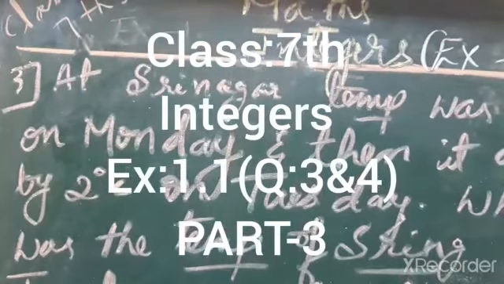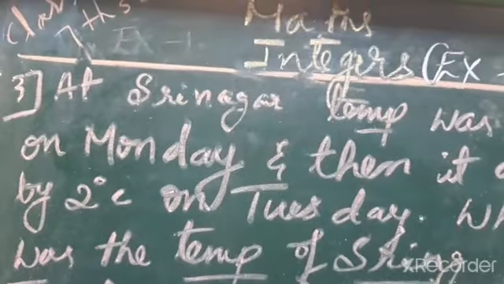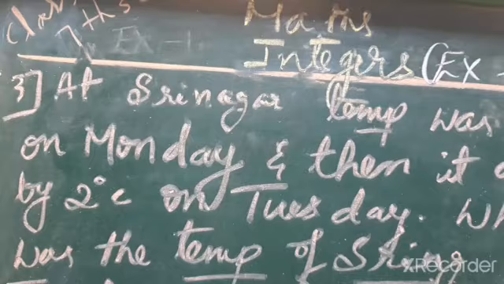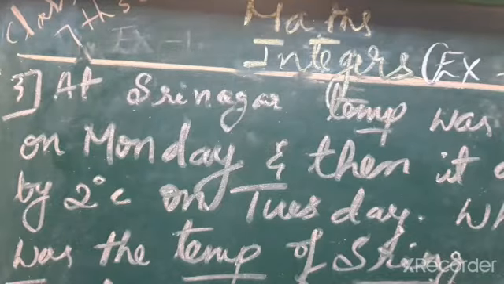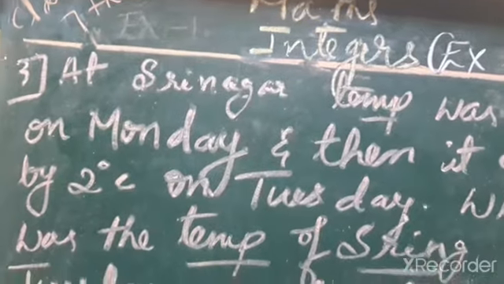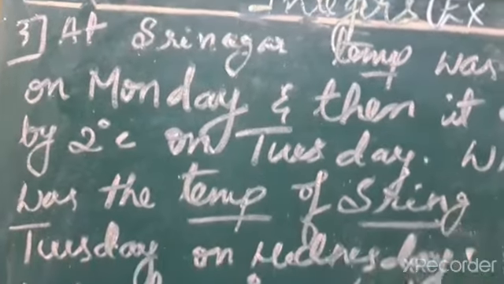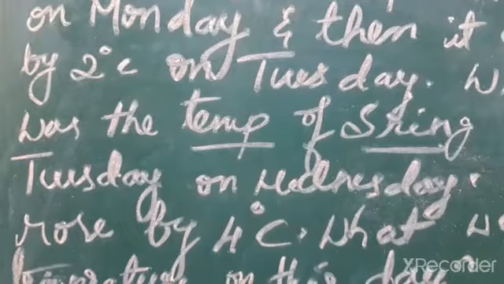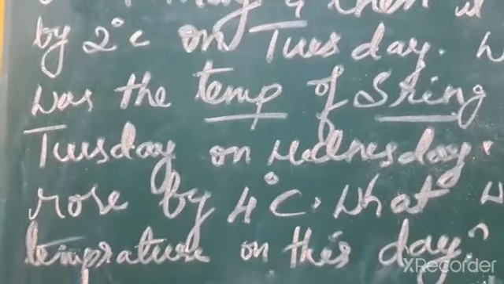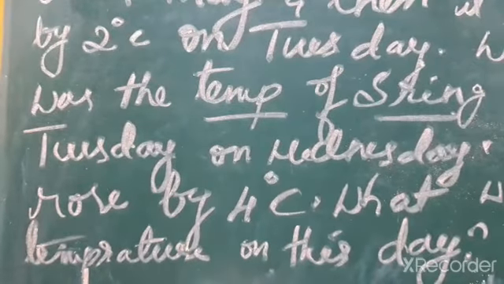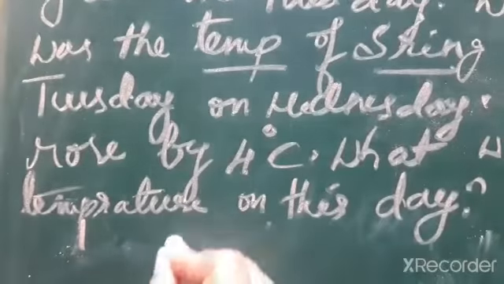Now third question. At Srinagar, temperature was minus 5 degrees Celsius on Monday and then it dropped by 2 degrees Celsius on Tuesday. What was the temperature of Srinagar on Tuesday? On Wednesday, it rose by 4 degrees Celsius. What was the temperature on these days? Now, at Srinagar, temperature was minus 5 degree on Monday. So, what was Monday's temperature?